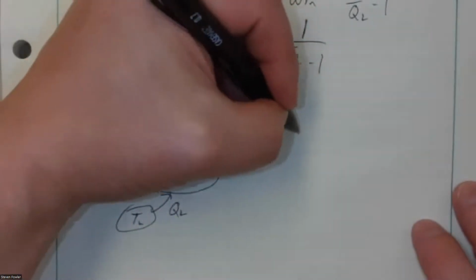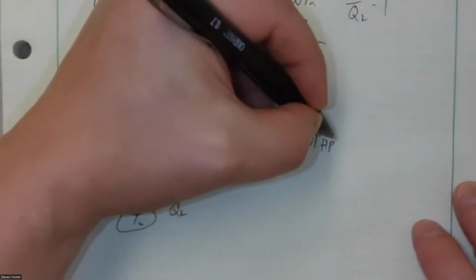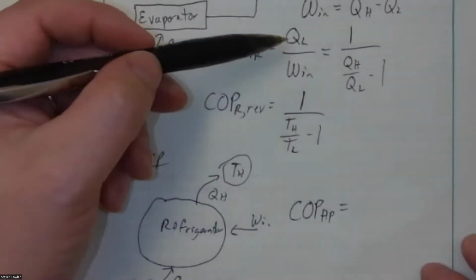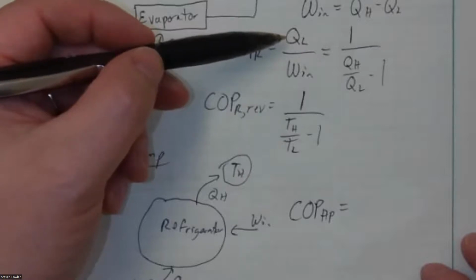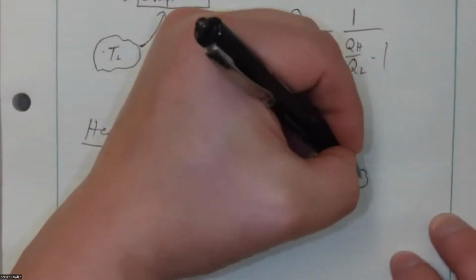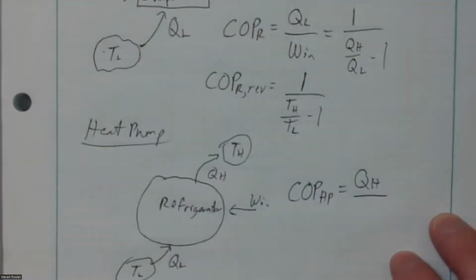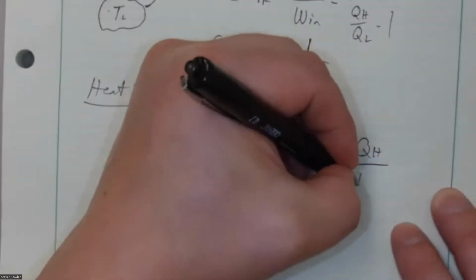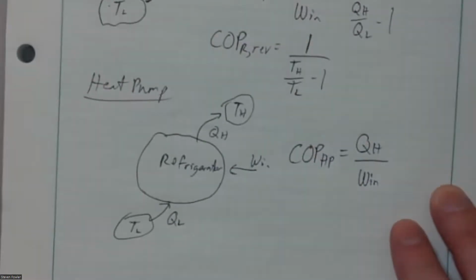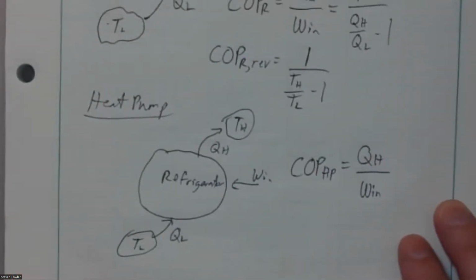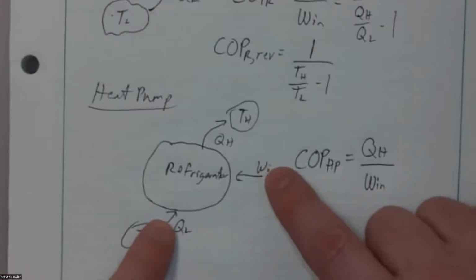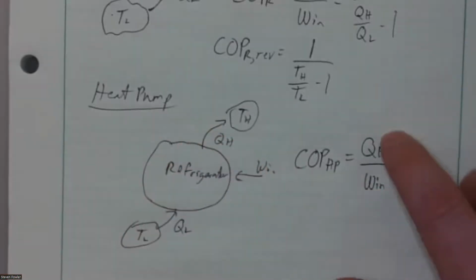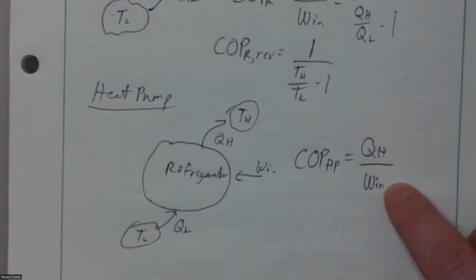Same first law. The only difference here is what you want. So if I measure the performance of this device, whereas with the refrigerator my numerator is Q sub L, that's what I want for a refrigerator. For a heat pump, what I'm actually trying to do is heat the high temperature source. That's my goal. That's what I'm measuring this based on. Now, what I have to do doesn't change. I still have to put work in. So my denominator is the same. Which, by the way, if you look at what's going on here, this is QL plus work in combined to become QH. So we know for sure QH is greater than work in.